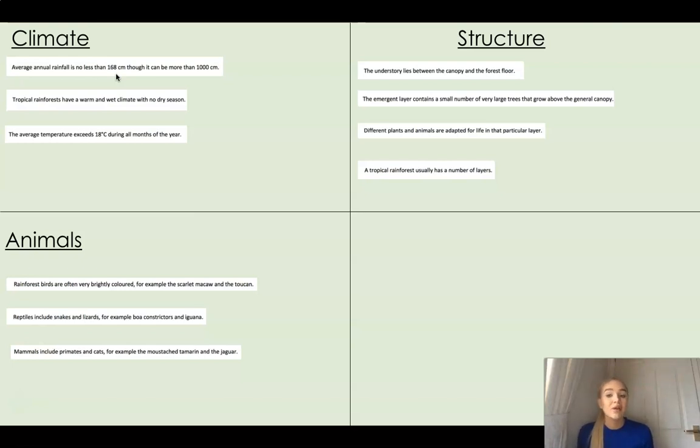Tropical rainforests have a warm and wet climate. It's in the word there. And then again, it's talking about the average temperature exceeding 18 degrees during all the months. That's a really hot temperature. So it's really hot and humid. We know that about the climate.